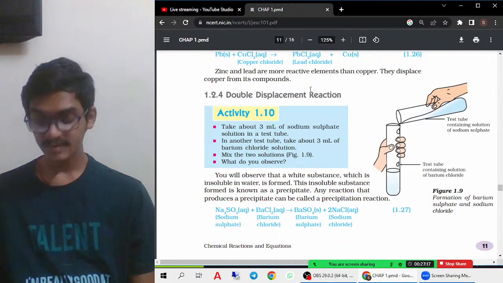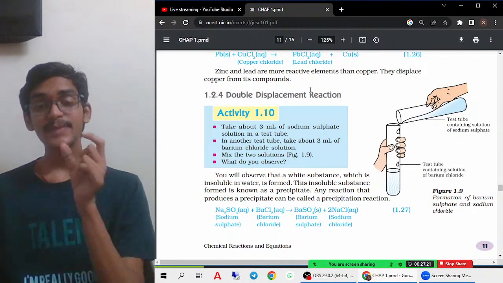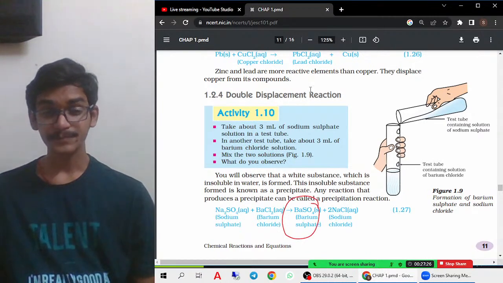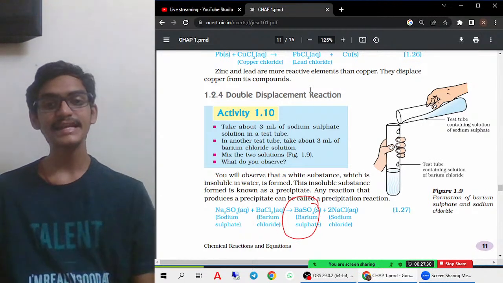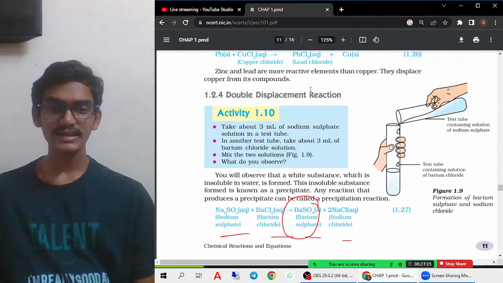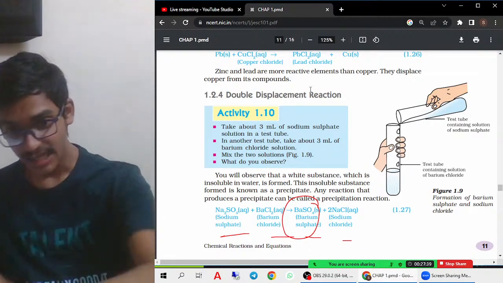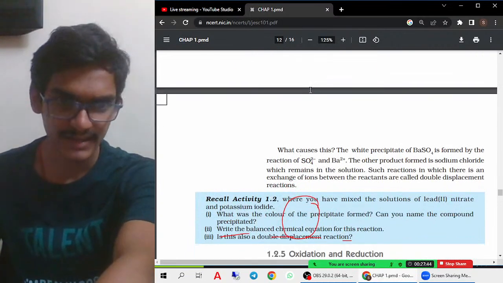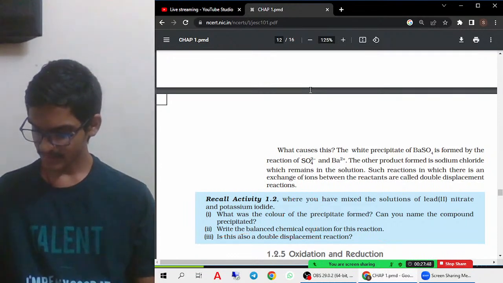These double displacement reactions are also called precipitation reactions. Why are they called precipitation reactions? Because a precipitate, that means an insoluble substance, is formed. If you see in this reaction, BaSO4 is formed as a precipitate. Precipitate is nothing but an insoluble substance. Both reactants are white color substances, and we are also getting white color. Therefore, these double displacement reactions are called precipitation reactions. And in activity 1.2, the exchanging of ions is also taking place. That is an example of double displacement reactions. Now that you must remember.